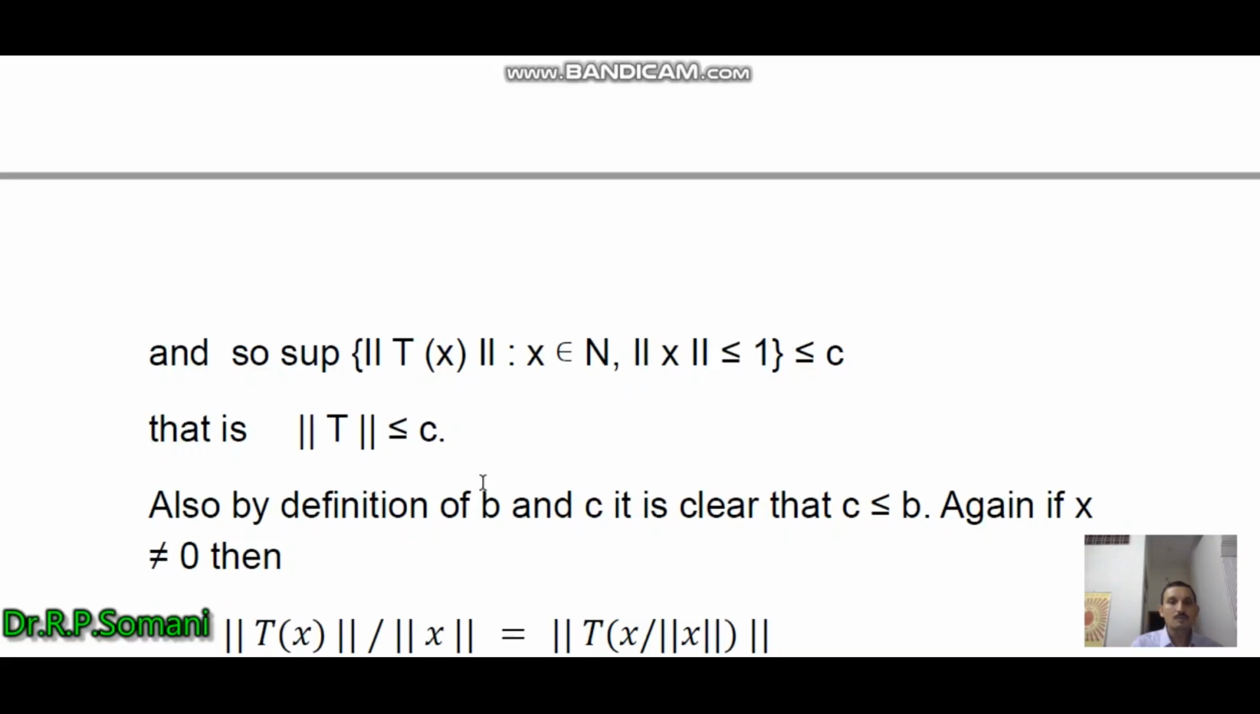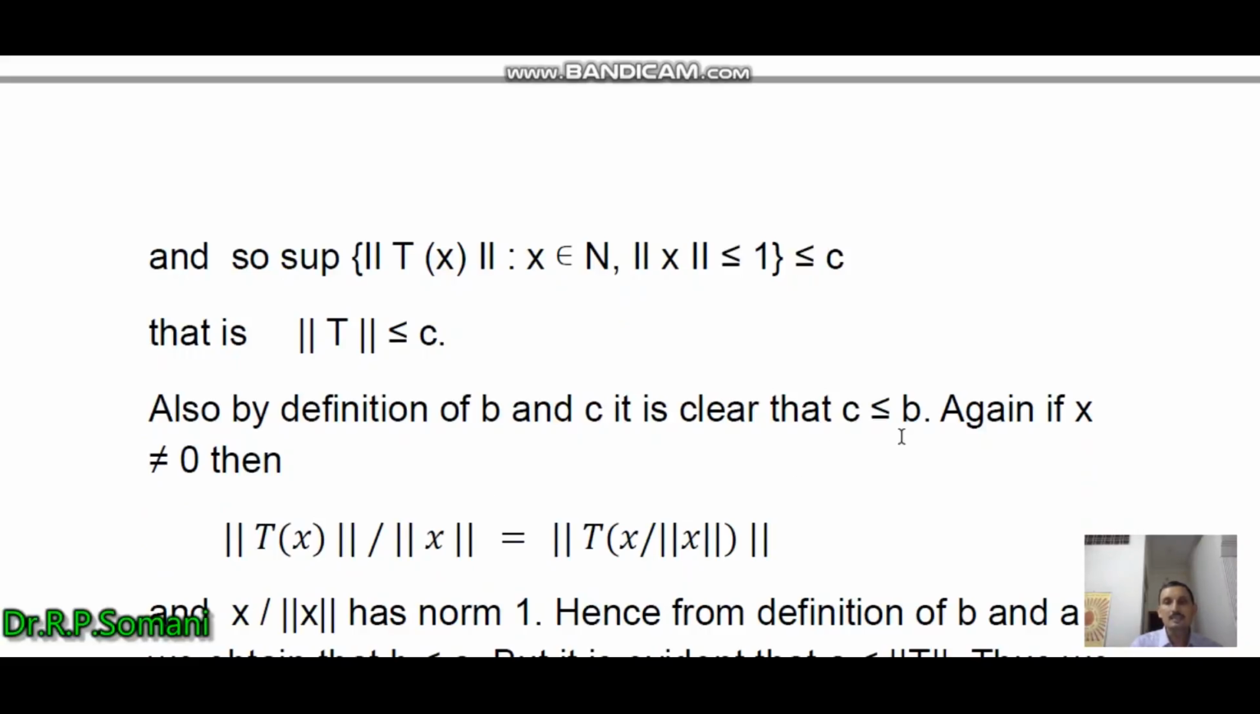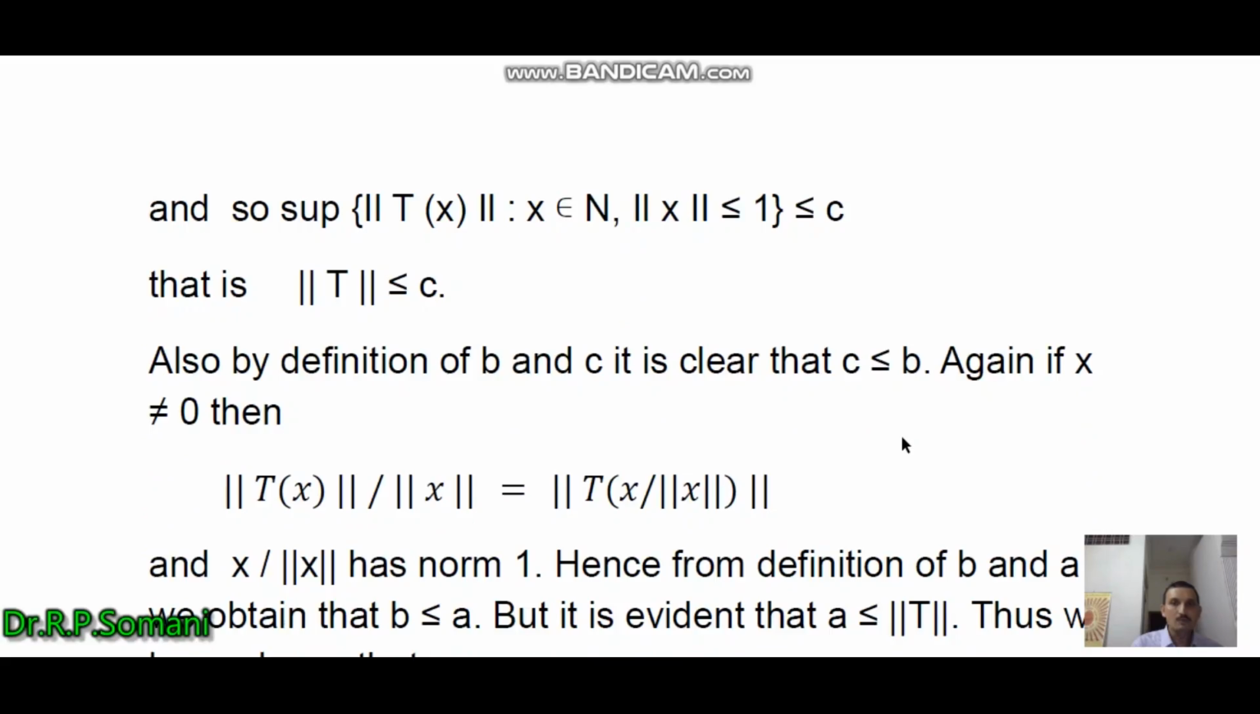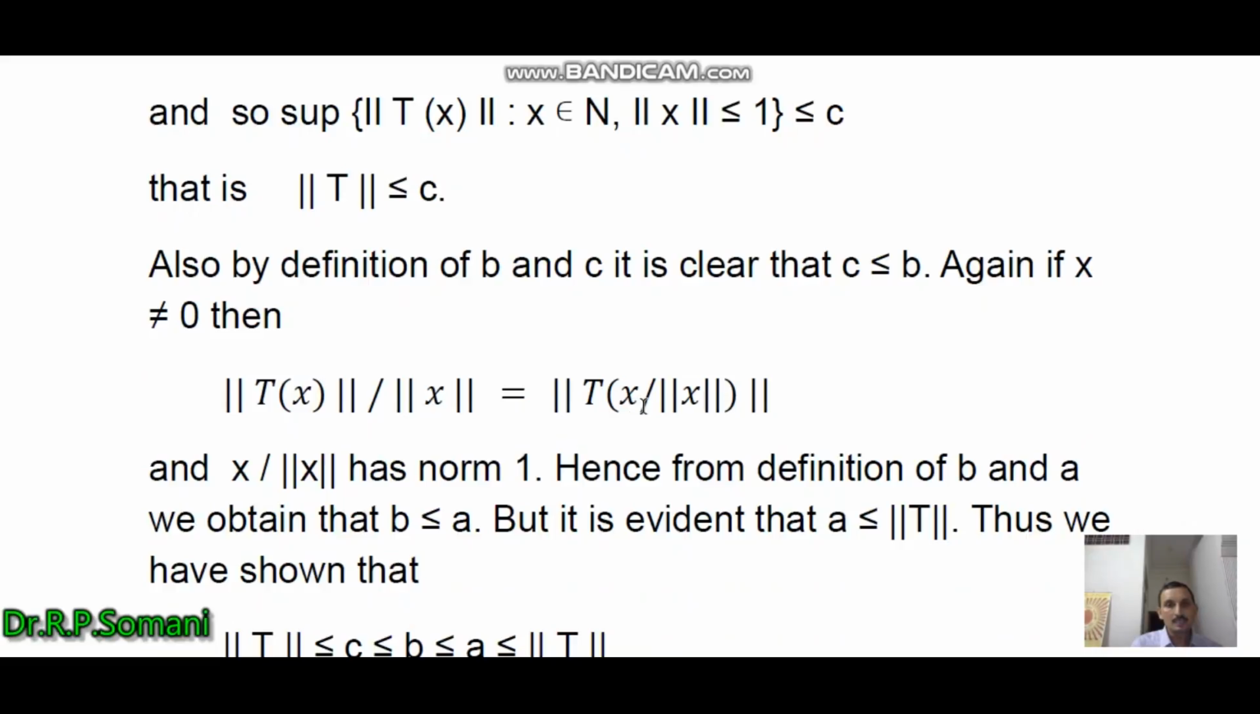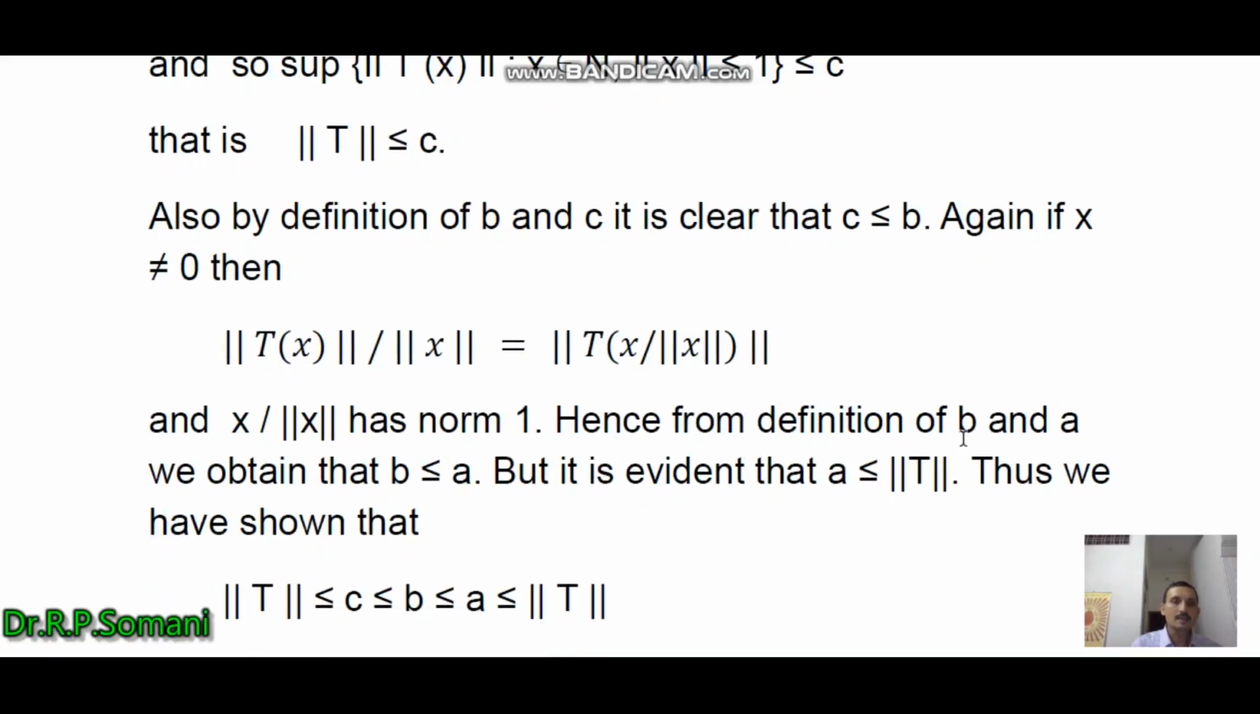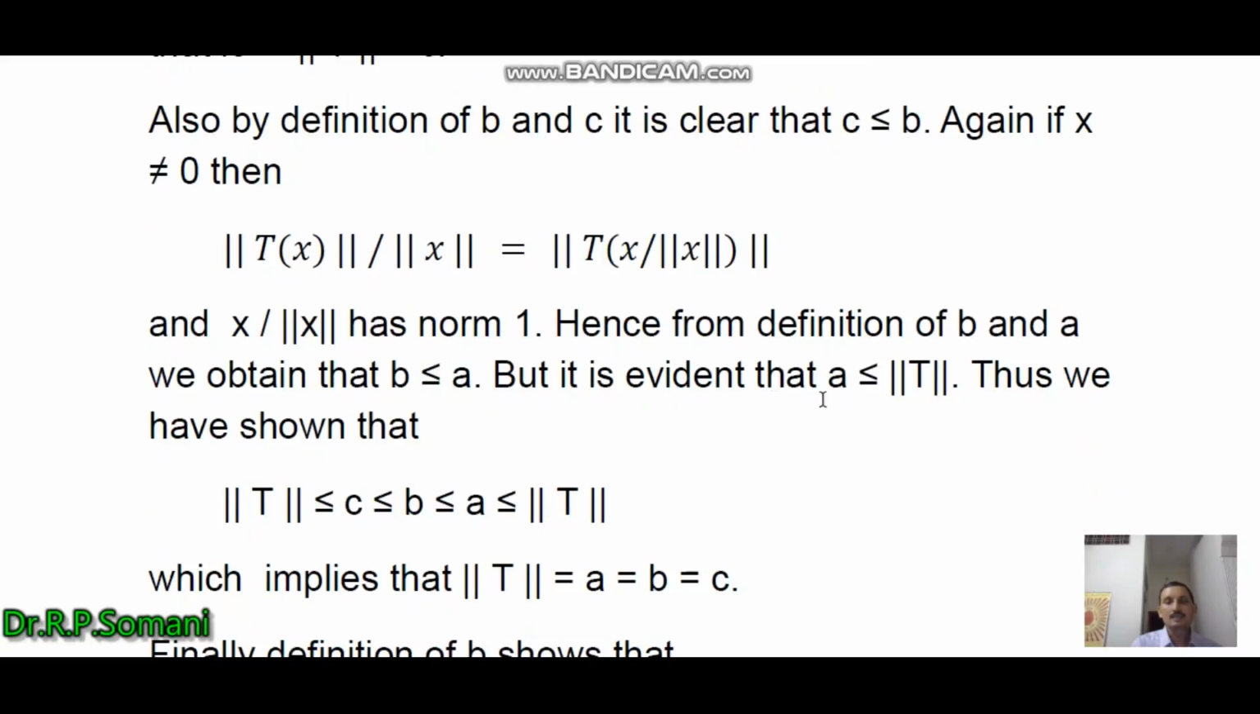Also, by the definition of B and C, it is clear that C is less than or equal to B, because in B we are considering only the non-zero elements, so we obtain that norm of Tx upon norm x equals norm of T of x upon norm x, and x upon norm x is of norm 1. So we have C is less than or equal to B, and hence from the definition of B and A, we obtain that B is less than or equal to A, but it is evident that A is less than or equal to norm T.